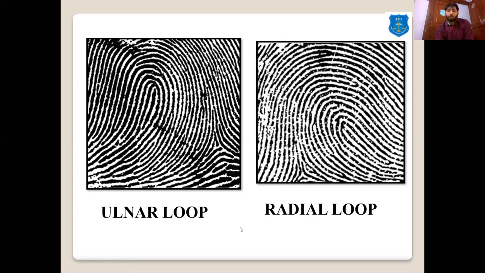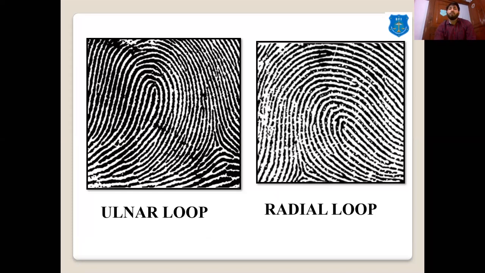So the loop is of two types, the ulnar loop and the radial loop. How do we decide? If the ridges are entering and exiting from the thumb side, then it is a radial loop. And if the ridges are entering and exiting from the little finger side, then it is an ulnar loop.